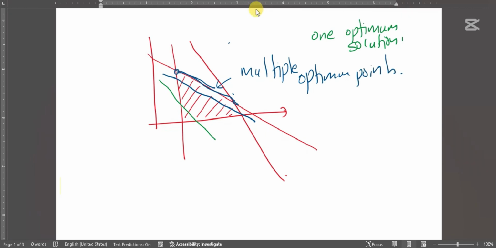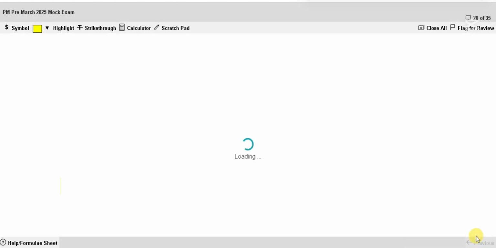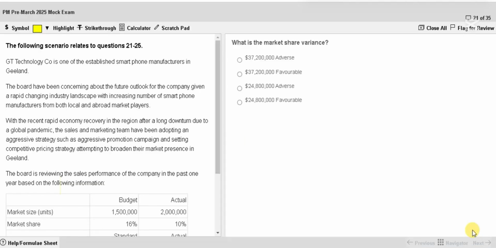If the objective line is not parallel to the constraints. When it is multiple optimum points, if the objective line, the iso line, becomes parallel to one of the constraints, then there will be multiple solutions. So for this question, we had only one solution. That's all about that linear programming question.